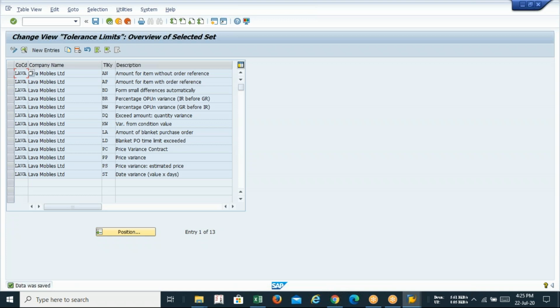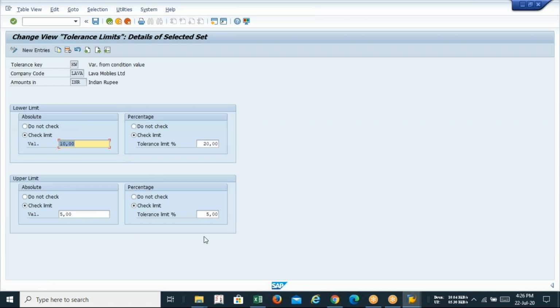So how many tolerance keys do you have to define? 13. Sorry, define 13. AN, AP, BD, BR, BW, whatever, you can see that. This is the exhaustive list. And every option you can see is nothing but the tolerance limit. Upper limit, lower limit. Every aspect you have seen is nothing but upper limit, lower limit.